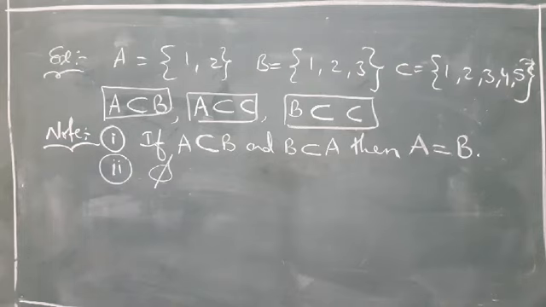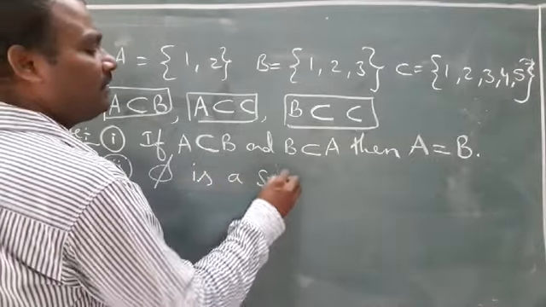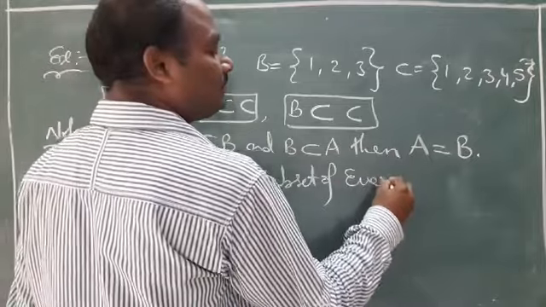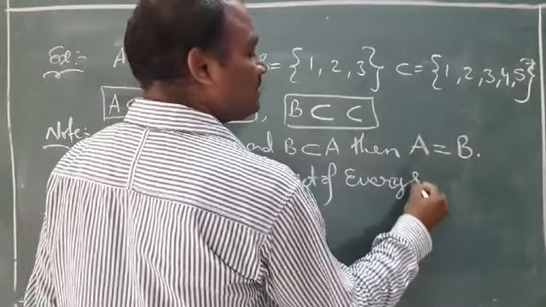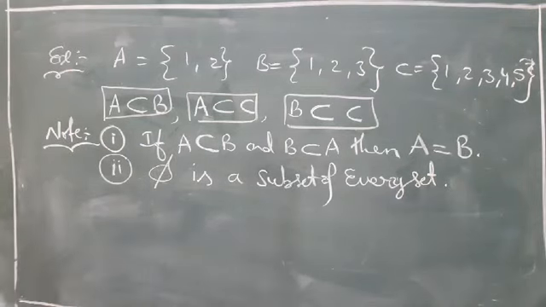The null set is a subset of every set. Very good. The null set is a subset of every set.